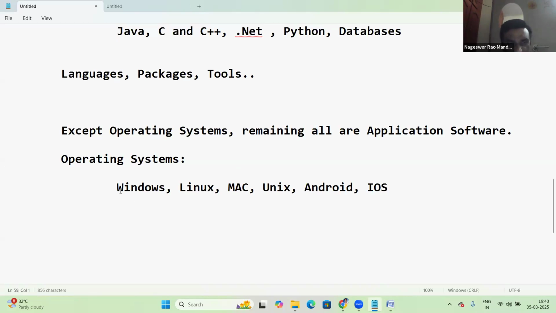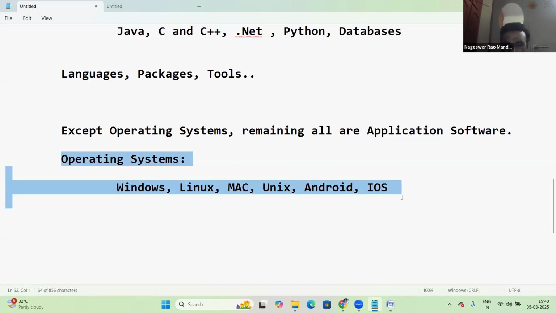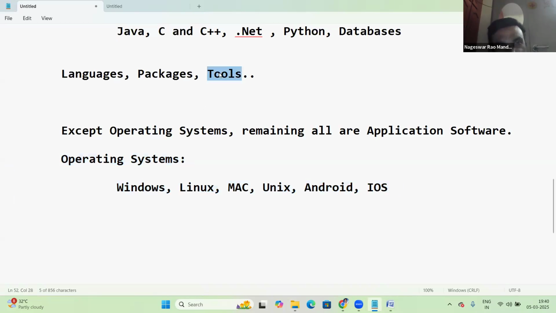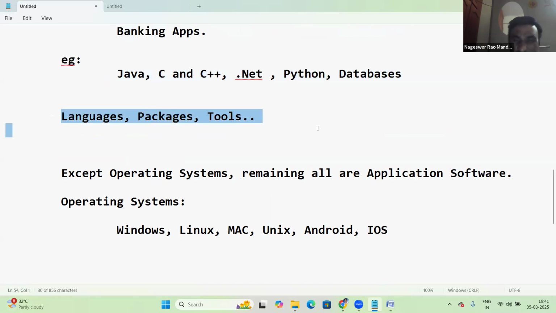Okay. So operating systems like Windows, Linux, Mac, all the OS, right? Except these things, remaining all are application software. Maybe some tools like testing tools or some cloud tools like DevOps, AWS, big data tools, maybe reporting tools. Next, some languages like Java, C, C++, packages, some ERPs. So these are our application software.